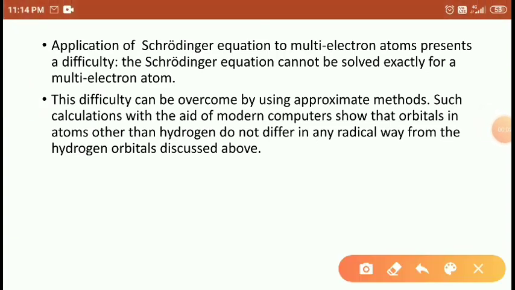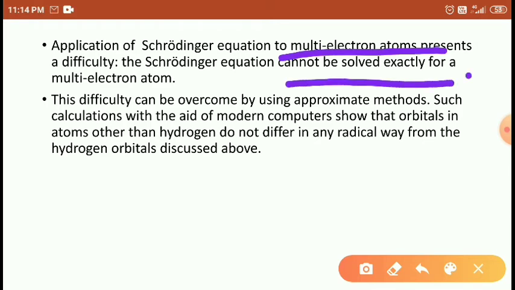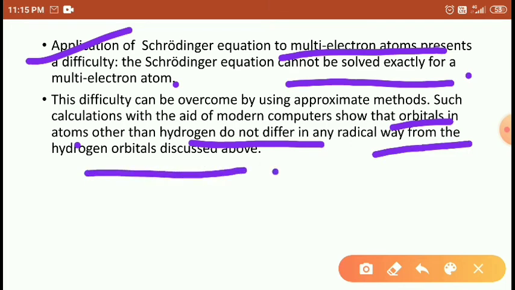So with the application of the Schrödinger wave equation to multi-electron atoms, it cannot solve how multiple electrons are present in the atom, but it showed that the orbitals of such atoms do not differ from the radial wave functions of the hydrogen orbital discussed above.